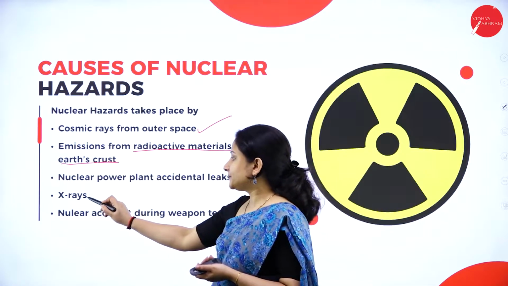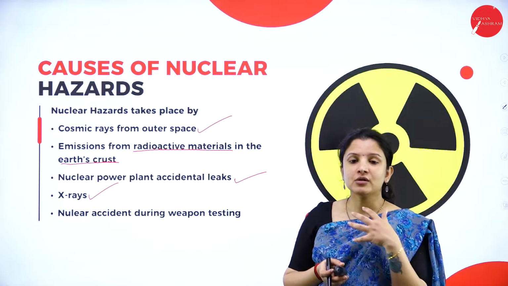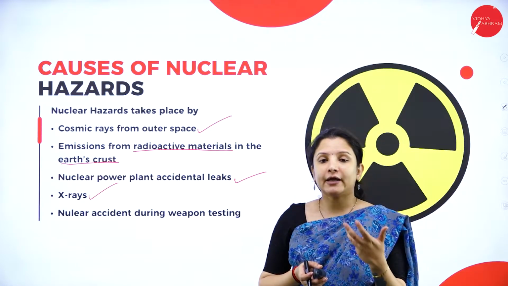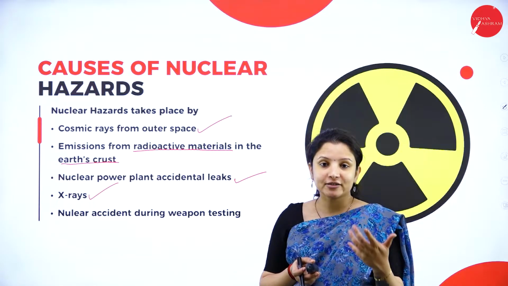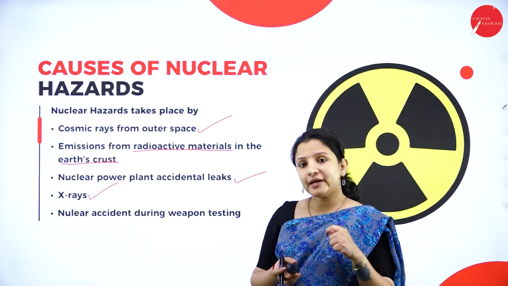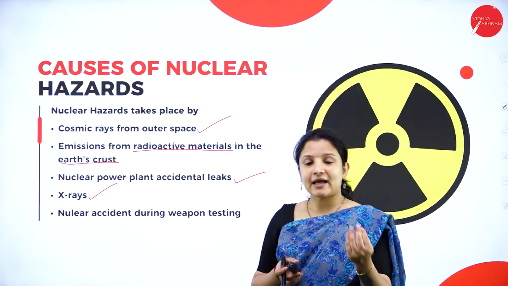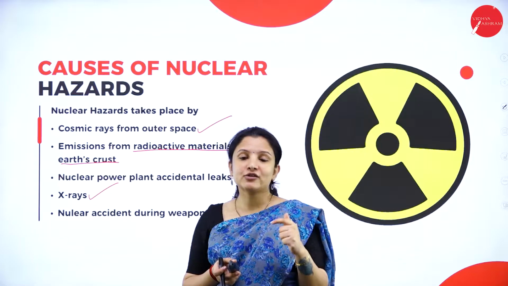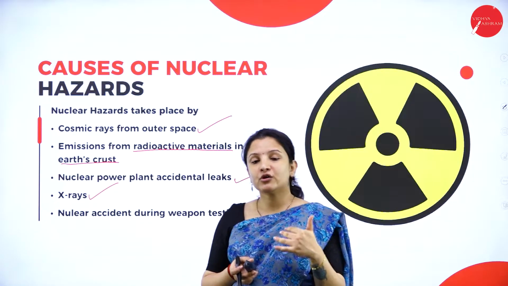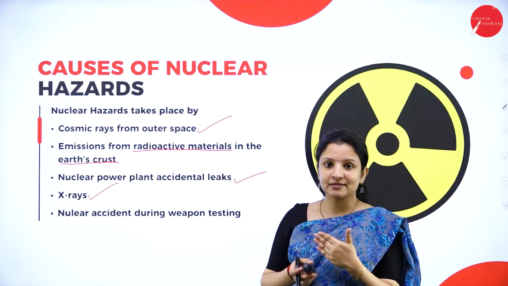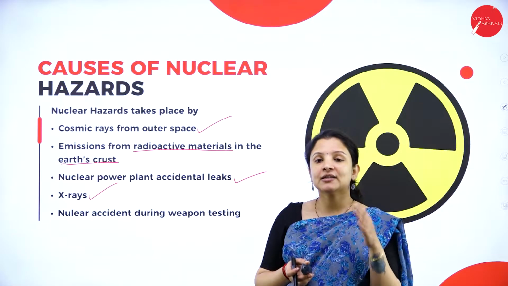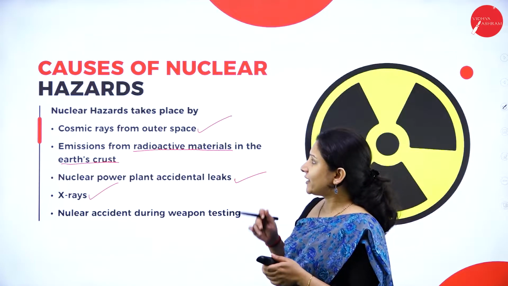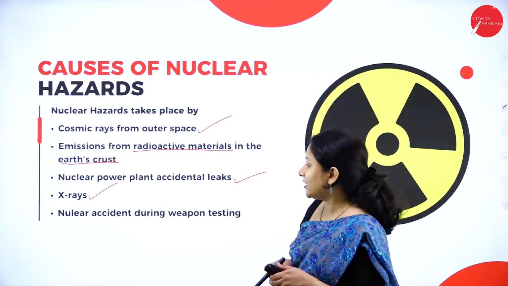Next is X-rays. X-rays are usually done to see the internal organs, especially the bones, and also to check the lungs for any disorders. You might have noticed that when you go into a scanning room to get an X-ray done, they try to finish the X-ray process within seconds, because overexposure to these radiations, that is the X-rays, can cause nuclear hazards in the human being. So, X-rays are also one of the causes of nuclear hazards.